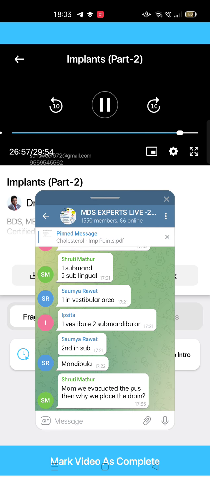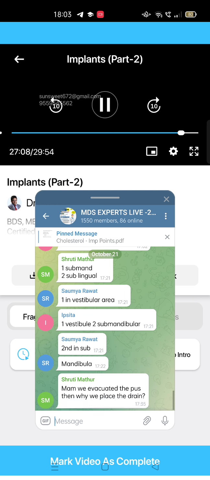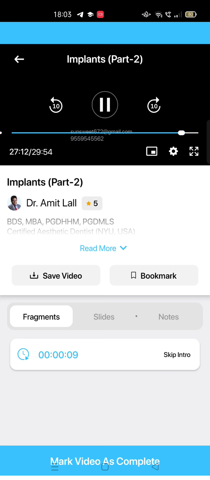Last thing is the bone densitometric classification given by Carl Misch. It is also called the Misch classification of bone, which says your bone is D1, D2, D3 or D4. D1 is a dense cortical bone with no signs of cancellous. D2 is, you can say, less dense cortical with a good amount of cancellous.